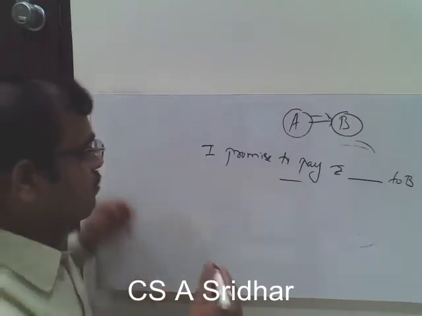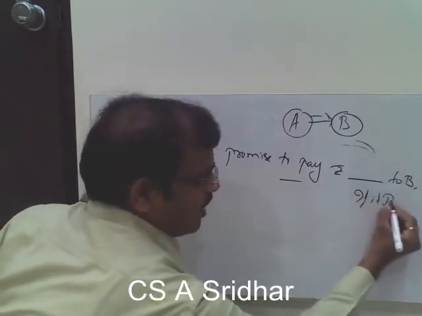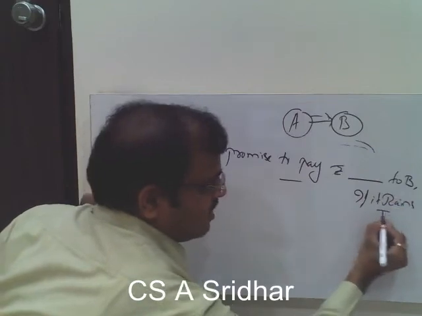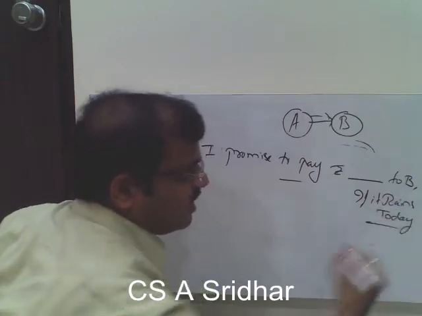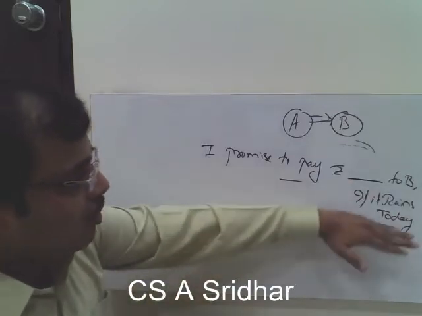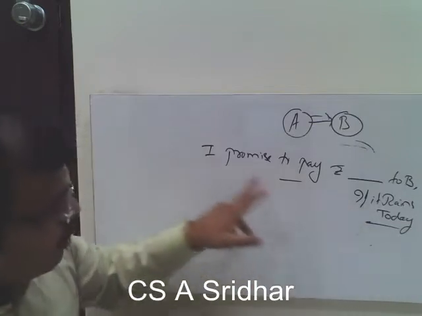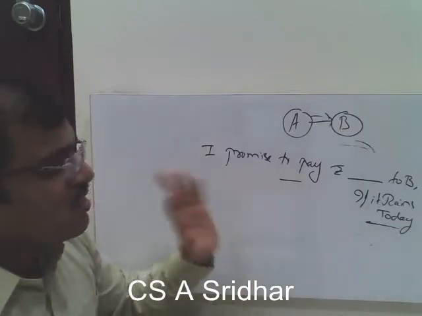Suppose you take the example, I promise to pay so and so to B if it rains today. When he is saying that I promise to make the payment to B, so and so amount, if it rains today, then there is a condition. Subject to this condition only he is promising to make the payment. So this is not a promissory note.